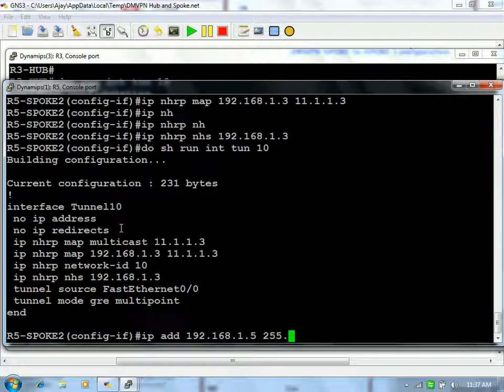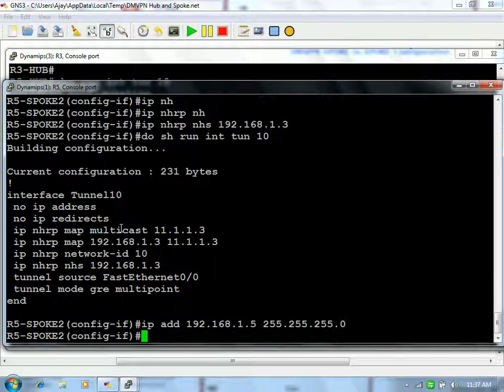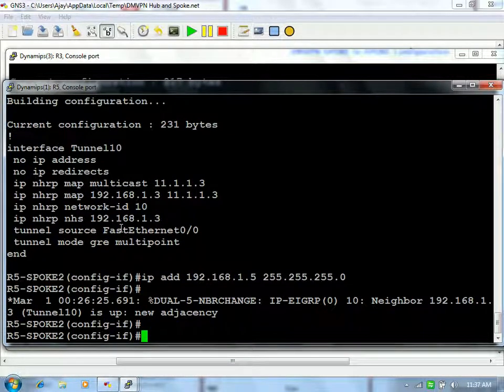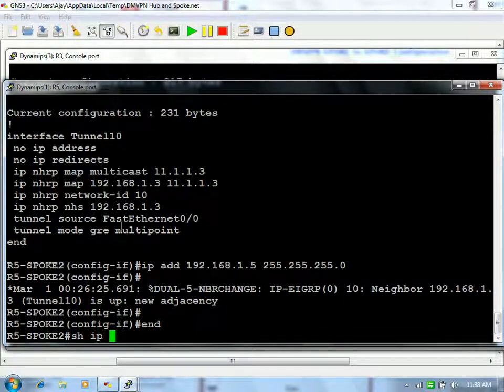192.168.1.5. See, the moment everything is configured, the EIGRP neighborship comes up, because I have already configured the EIGRP in yesterday's practical. I did not remove it, I just removed the tunnel interface. Okay. So now, see,